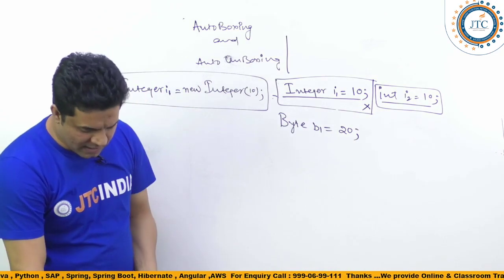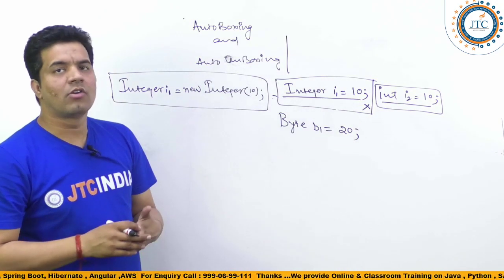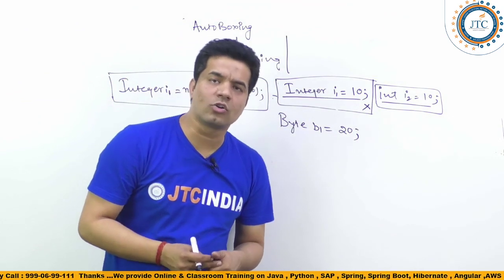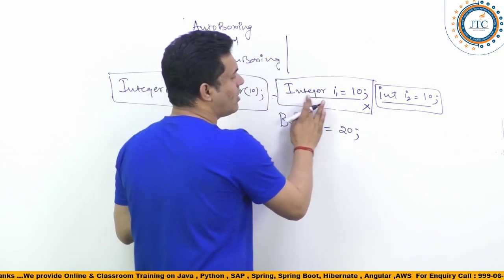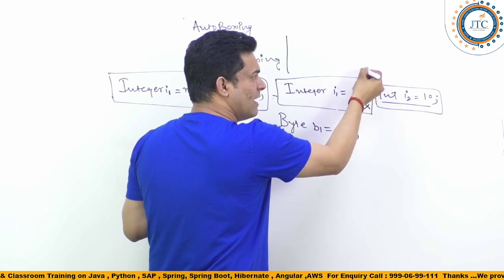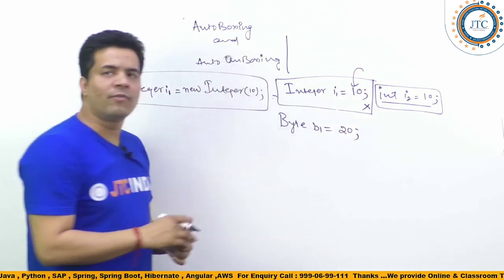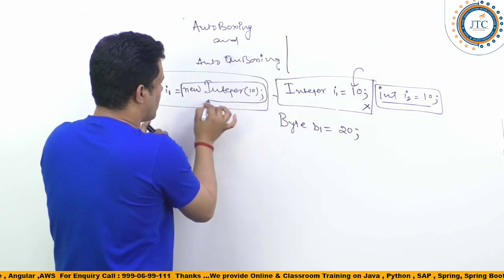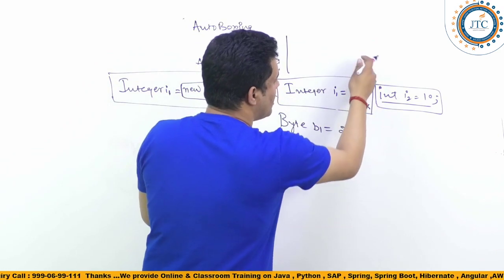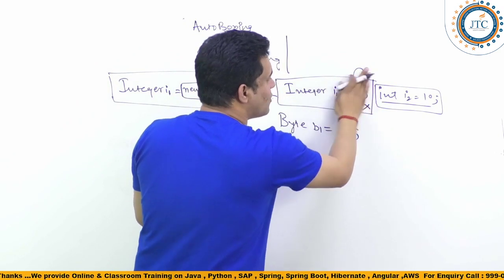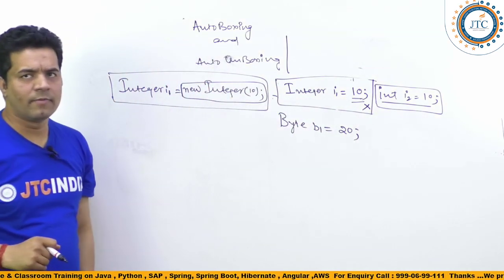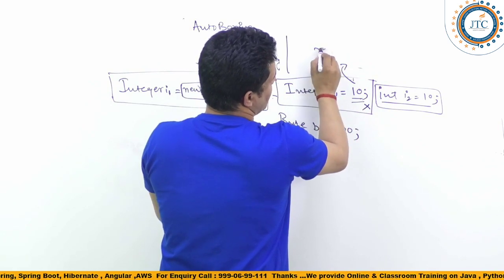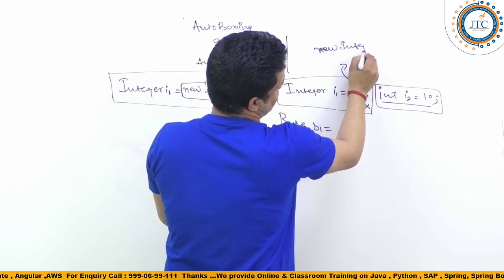But from JDK 1.5 there is a concept introduced called autoboxing and auto unboxing. Due to the autoboxing concept, even if you have written just 10, automatically this particular line will be assumed. It will be auto-boxed, so it will be assumed like this.